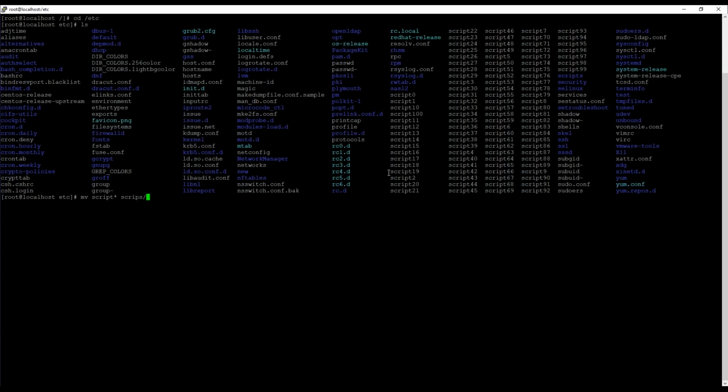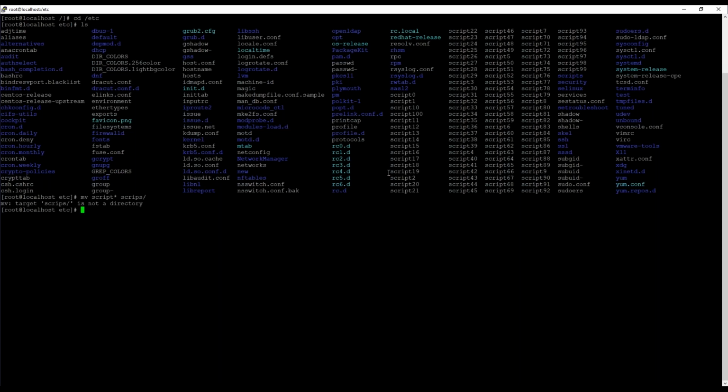So there is mv. mv is for move. This is really convenient if you have files in the current directory and you want to put them somewhere else. Like in this example, I just created all my scripts and I want to move all scripts to the subdirectory scripts. So I'm using mv script* and to the other folder scripts. Notice the slash behind the name of the directory scripts. By putting a slash behind, I'm making sure that this command is only going to work if we have a directory with the name scripts. And you can see that this is going to work quite properly.